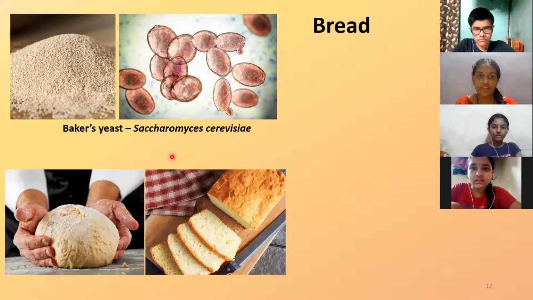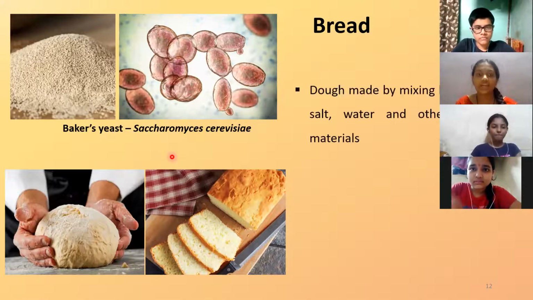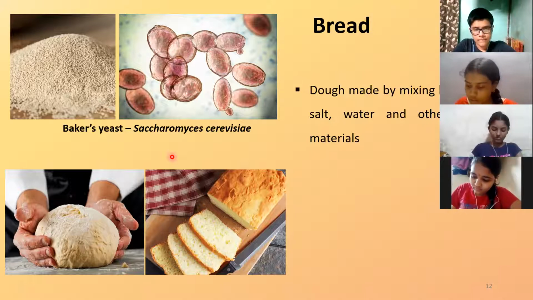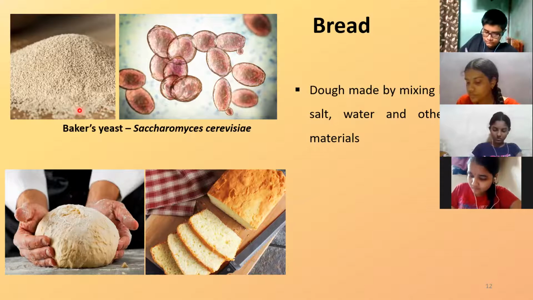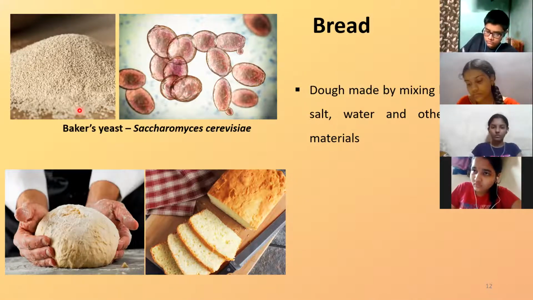Saccharomyces cerevisiae. Correct. That is called baker's yeast. So the bread, when it is being prepared, it is the dough which is prepared first. Dough matlab uska aata. Correct. So it is made out of maida or wheat or whatever is there.